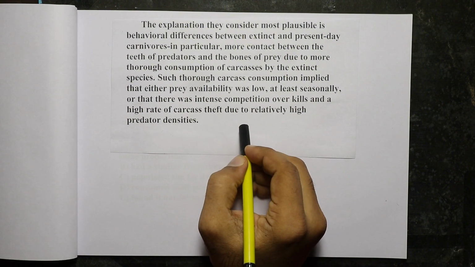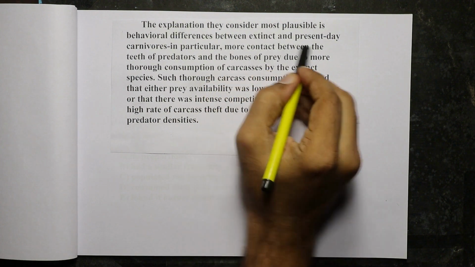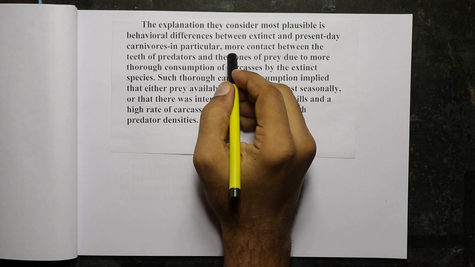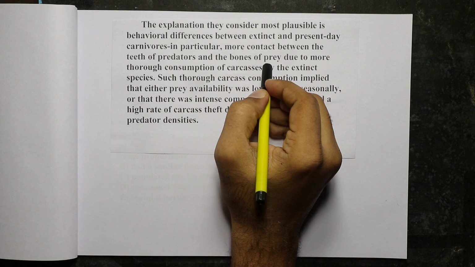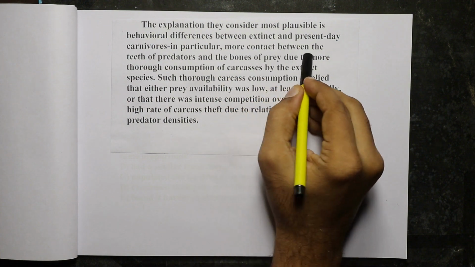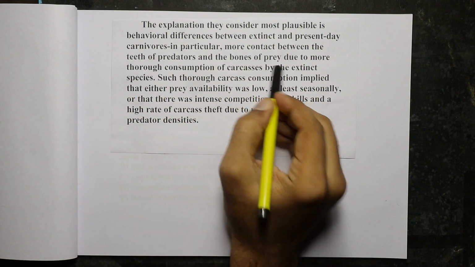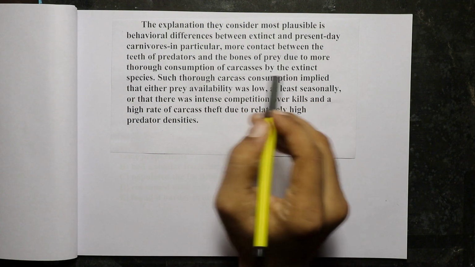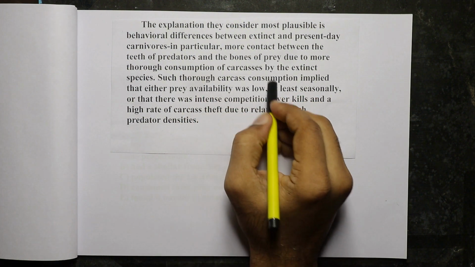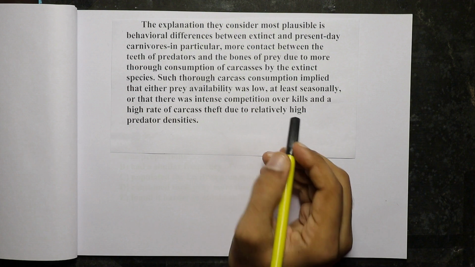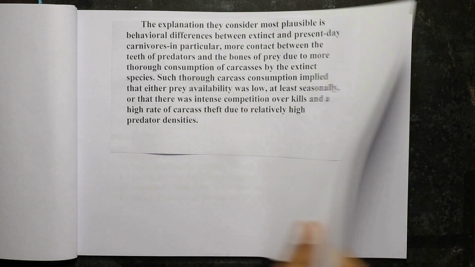So these are the reasons for a thorough consumption of the carcass, and because of this thorough consumption, there is more contact between the teeth of the predators and the bones of the prey. That is why this tooth breakage is occurring. Next, let us look at the questions.